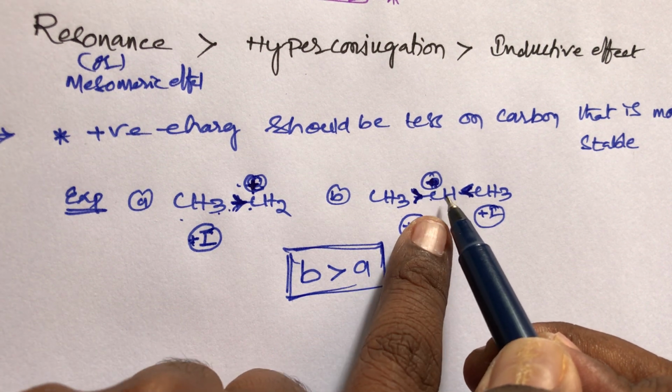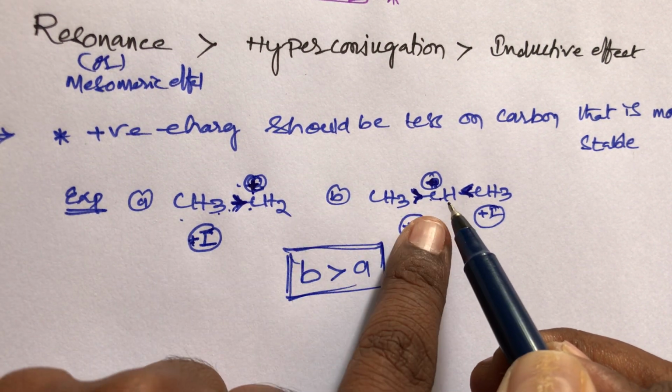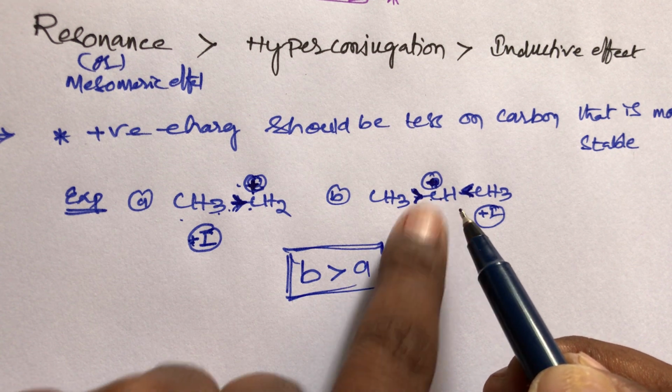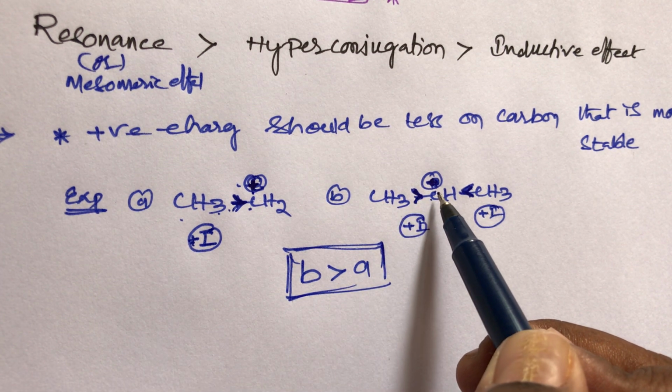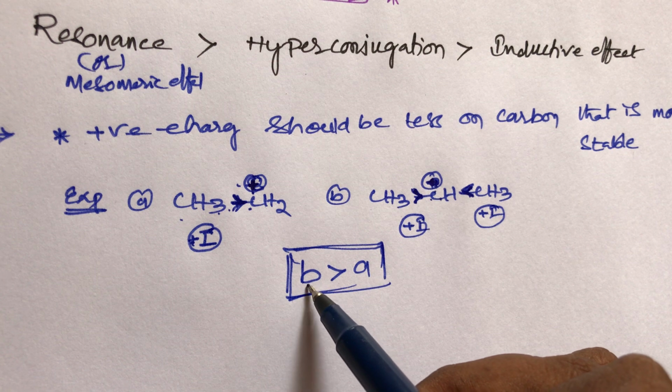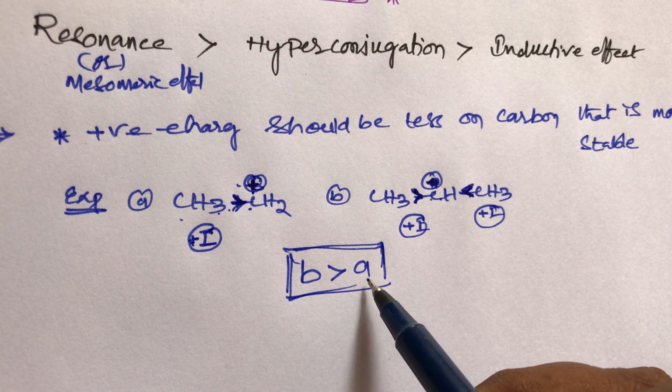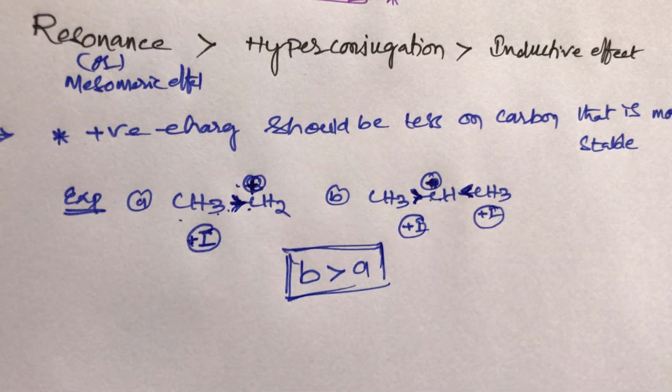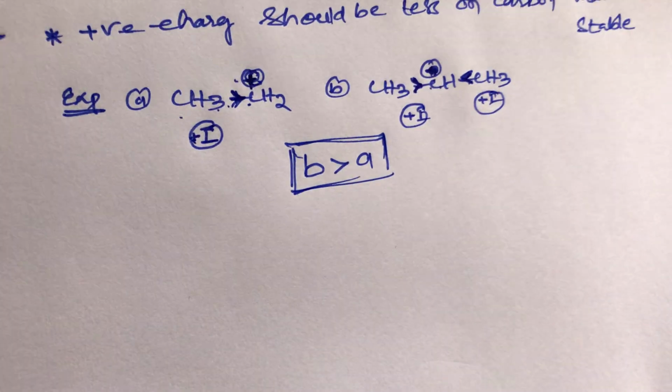The positive charge should be less on this carbon compared to compound A. Compound B has less positive charge due to the plus I group, so the positive charge decreases completely. That's why compound B is more stable than compound A. This is the simple trick, student. Now take one more example, student.